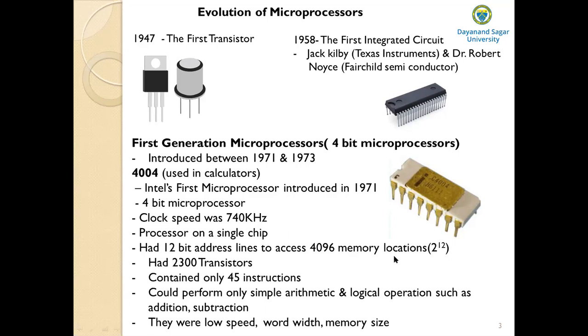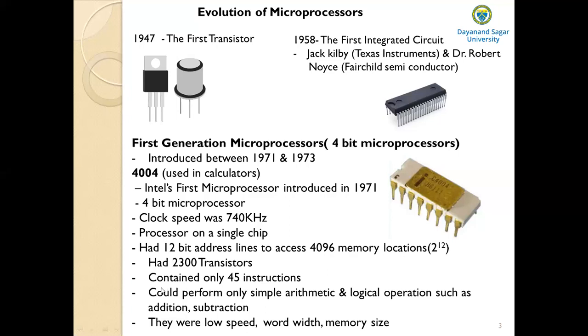So this Intel 4004 microprocessor is capable of accessing a total of 4096 memory locations. That is how you calculate the memory size or memory capacity, which depends upon the width of the address bus or the total number of address lines.